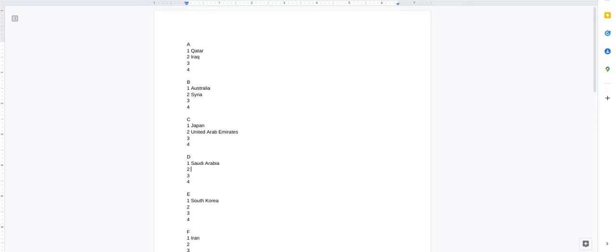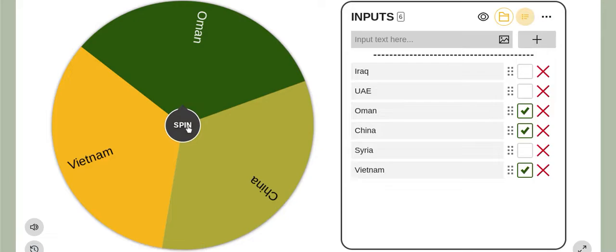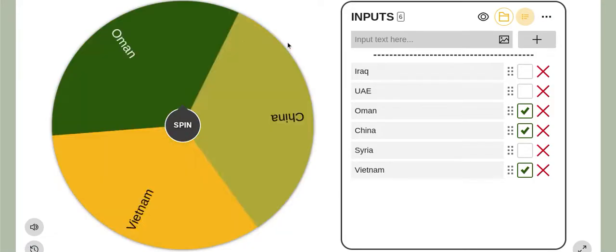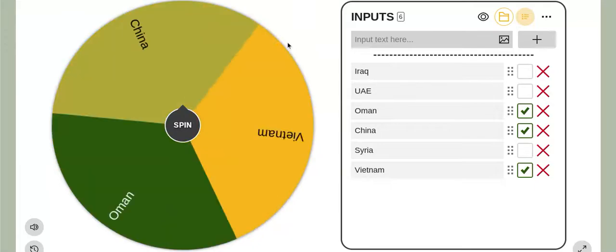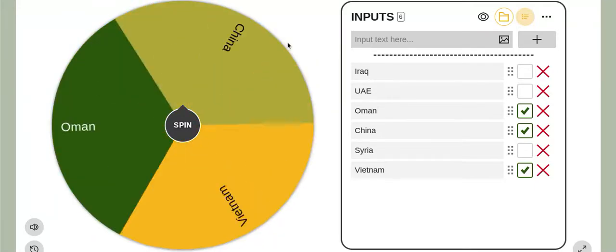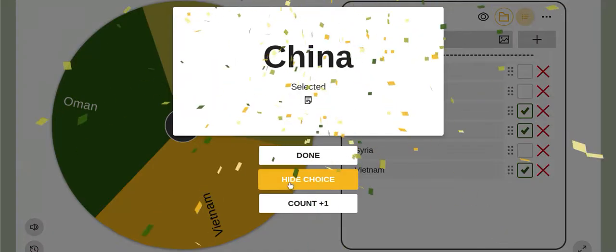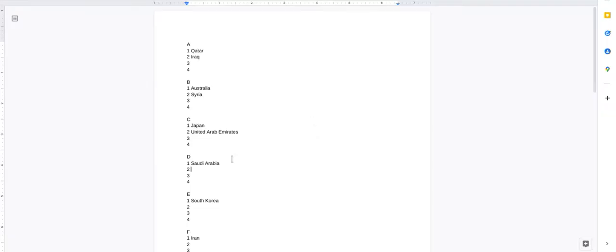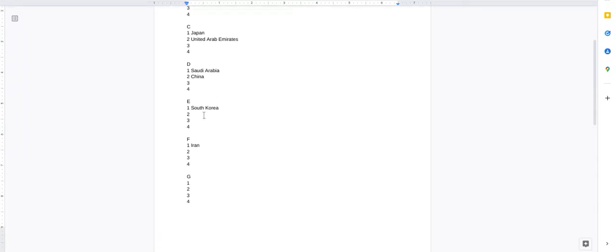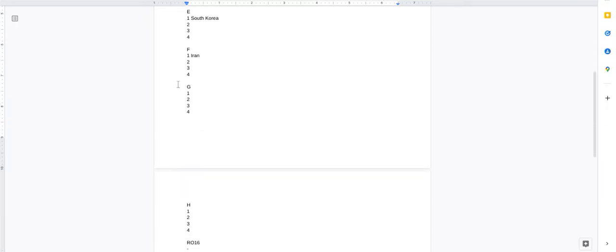Group D. Who's going to Group D with Saudi Arabia, Oman, Vietnam, or China? And it is going to be China. China is going to be playing Saudi Arabia. Wait, why did I include G and H? I'm so stupid. Third place. 1, 2, 3, 4, 5, 6.